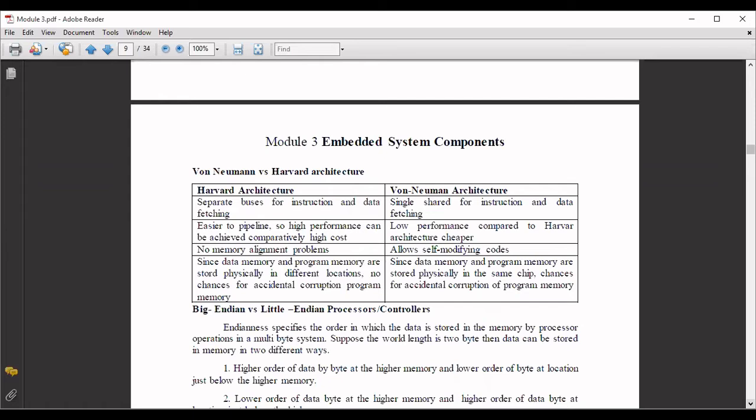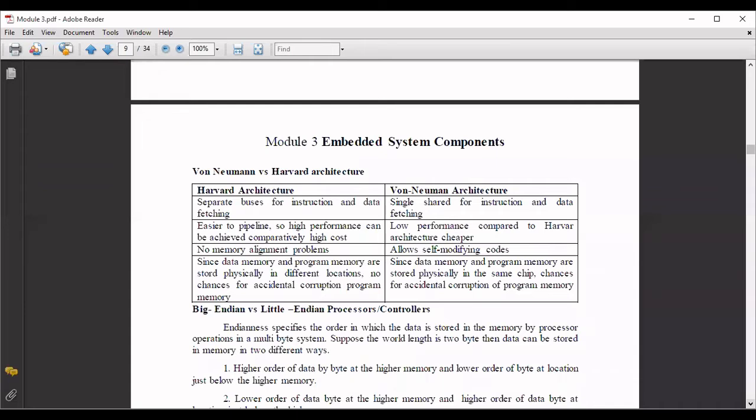So why in the Harvard architecture the memory alignment problem will not come means you have a separate memory area to store your data and you have a separate memory area to store your program. But here in Von Neumann architecture, you will be able to find these memory alignment problems, like whenever you are storing a big array, it takes more memory space for storing a very large array. So at that time your instructions and your data may get overlapped. So in the Von Neumann architecture, it allows self-modifying codes. That means the memory alignment needs to be done properly. Otherwise, your data and instructions will get merged in the memory.